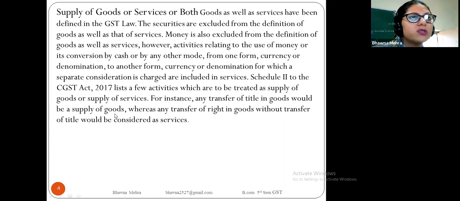Whereas any transfer of right in goods without transfer of title would be considered as services.